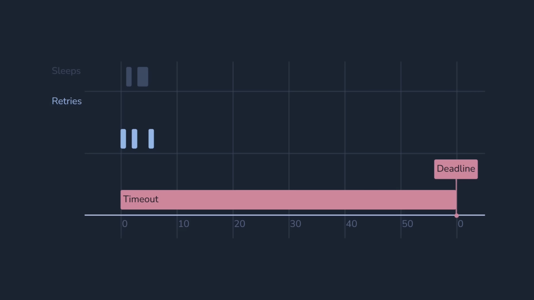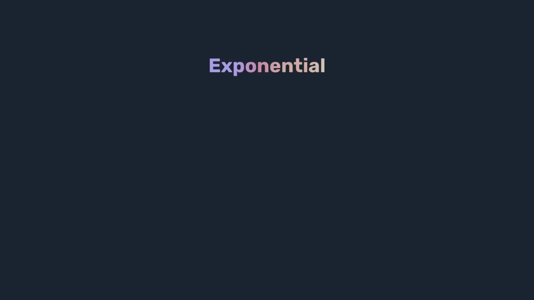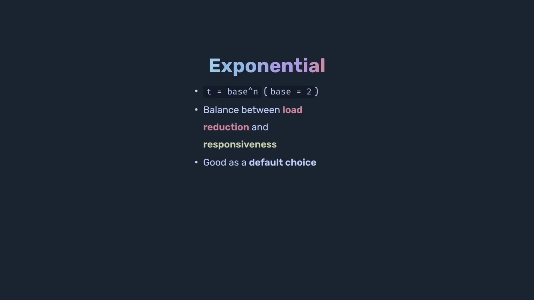From now on, with every failed attempt, it's less likely that the issue will resolve quickly, so we can increase the delay more and more each time. And this approach, where the delay is increased by a certain factor each attempt, is called exponential backoff. Since we can calculate the exact delay for the nth attempt this way. In case of persistent issues, we reduce the load on the system, and in case of transient issues, we can recover faster. It's a good default choice, but there are also other valid strategies.